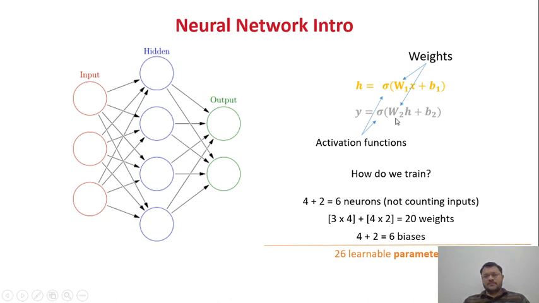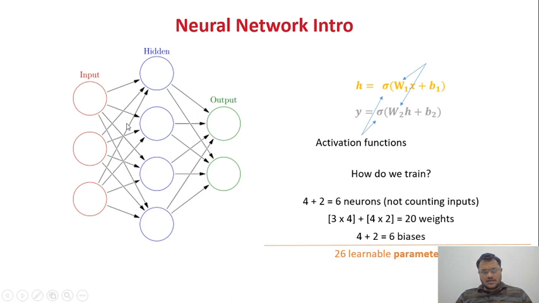and then again I put it into the sigma function. So we see 4 plus 2, that is 1, 2, 3, 4, 5, 6, so 4 plus 2 neurons. Then 2, 3 into 4: I am putting this value into my hidden layer, another node, 1, 2, 3, 4, 3 into 4, plus I am taking this input data and feeding it forward to my next node, that is my output node. So 4 into 2.